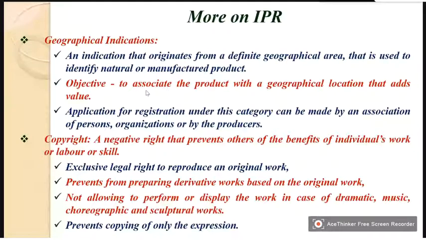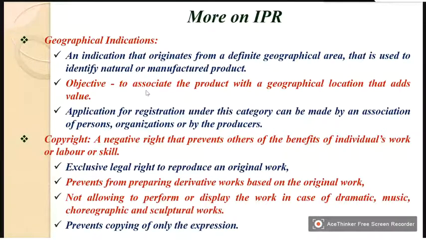Of course, I do not know whether it has a registered trademark or not, but it is a geographical indication. Sholapur chappals, Darjeeling tea, Kanjivaram sarees: there are certain items identified with a geographical area.